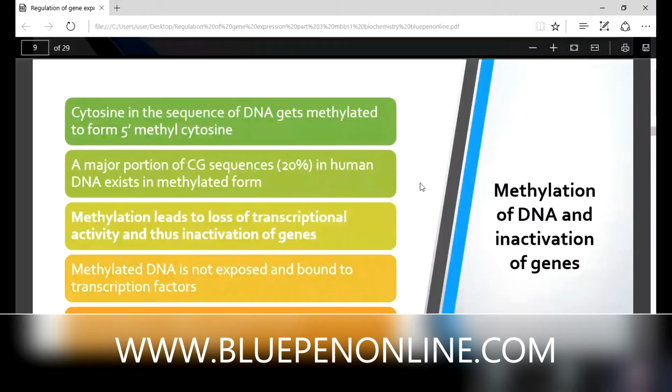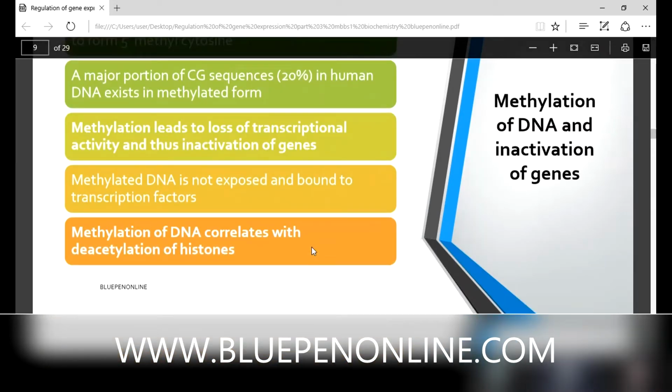What happens in acetylation? It causes activation and occurs on lysine residues. Is the structure tightly packed or loosely packed after acetylation? Loosely packed, ma'am.